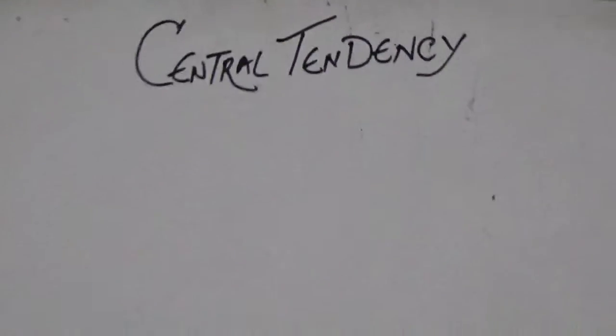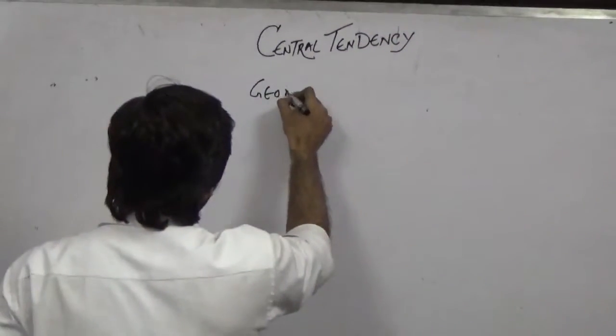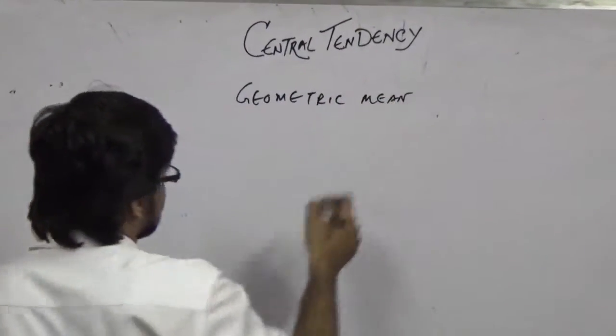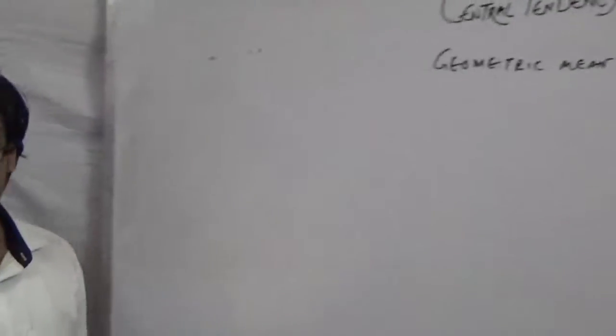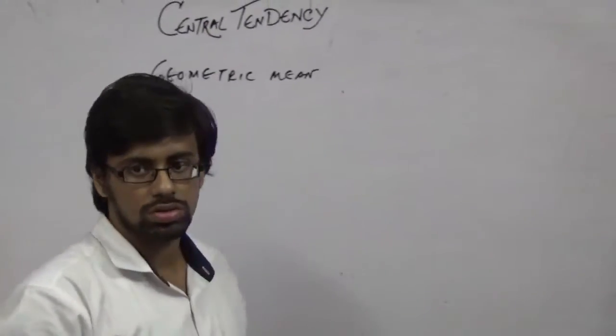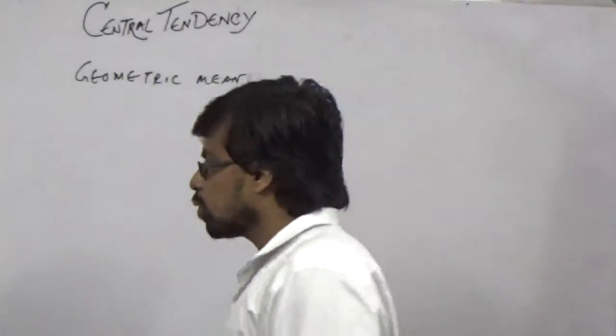Central tendency. Today's topic is geometric mean. Geometric mean is relatively different from the arithmetic mean. In arithmetic mean, we just added the values and divided, and here it is different. Here we are not going to add the values, we are going to multiply the values.